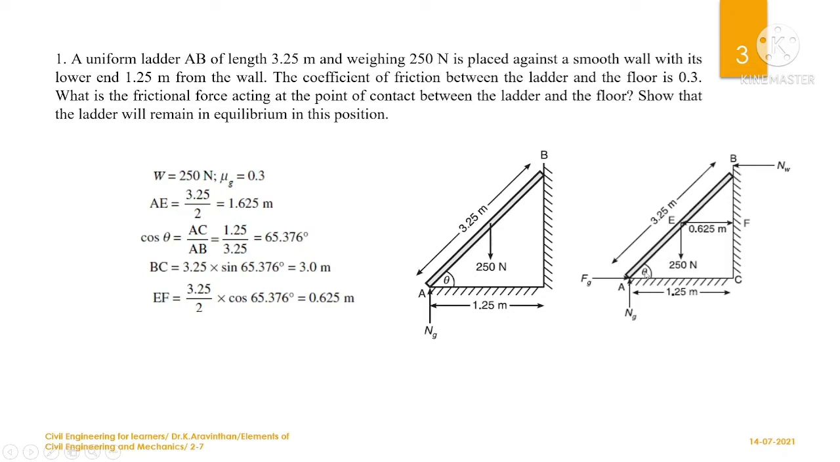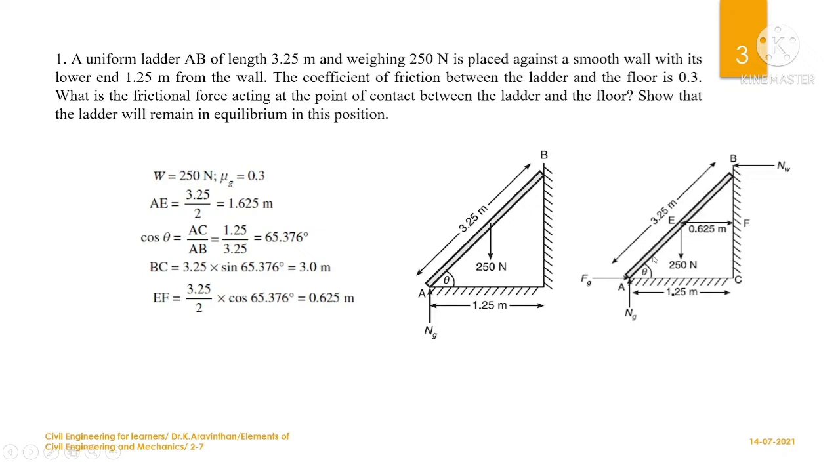Now if you find the angle theta, you can find this distance. So how to find this theta? You know the adjacent side and the hypotenuse, so you can use cos theta, that is AC is adjacent and AB is hypotenuse. AC by AB, if you take cos inverse, you will get theta as 65.376 degree. After finding this angle, this triangle will have the same angle here. You know the hypotenuse side, that is EB is 1.625, and you can use the same cos theta in order to find the distance between E and F.